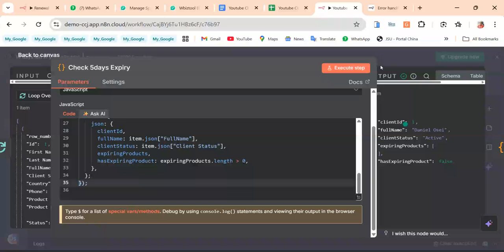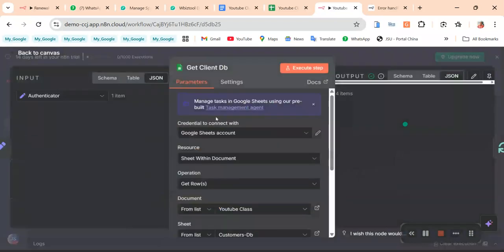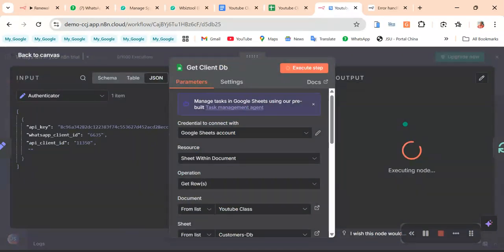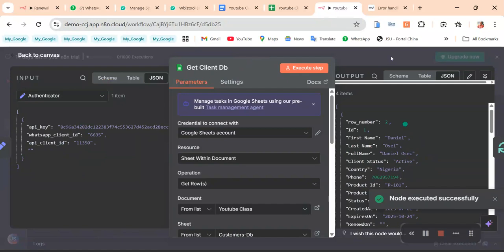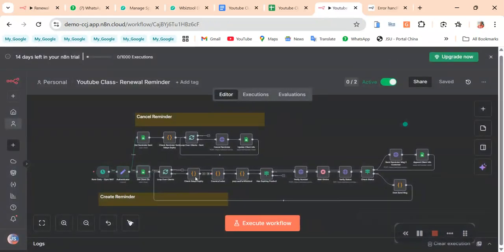Okay, so I'm going to get the fresh data again. So if I do this and get the fresh data again. Okay, so now I check this.